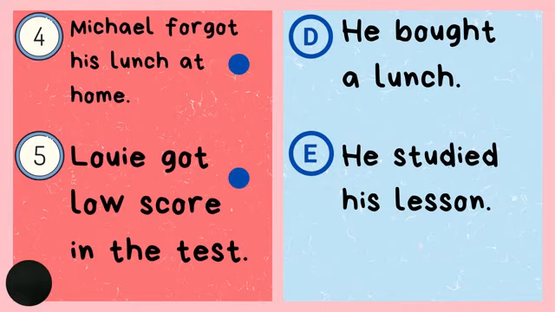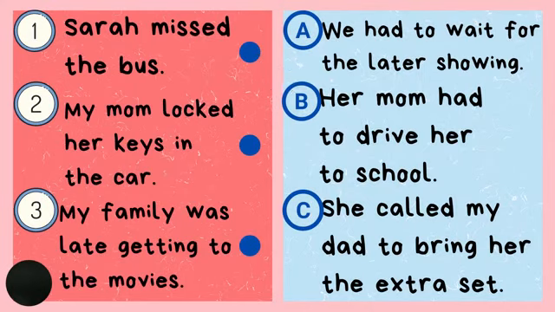Now, are you ready to check, children? Okay, let's check. Number 1. Sarah missed the bus. The possible solution is letter B. Her mom had to drive her to school. Number 2. My mom left her keys in the car. What is the possible solution? Correct. The answer is letter C. She called my dad to bring her the extra set.